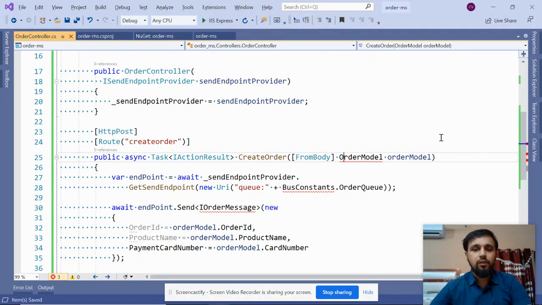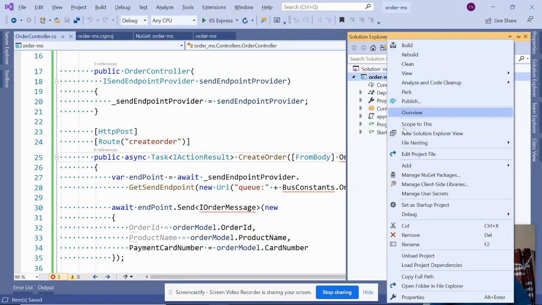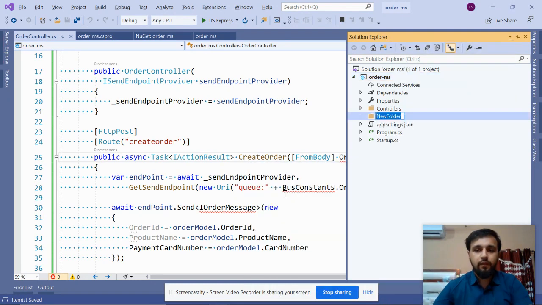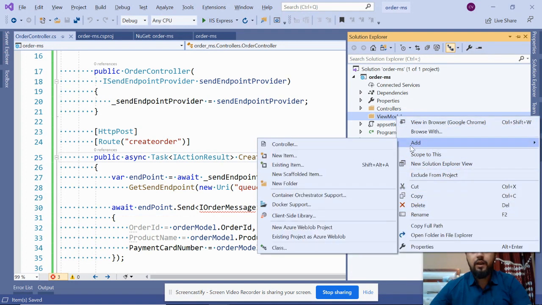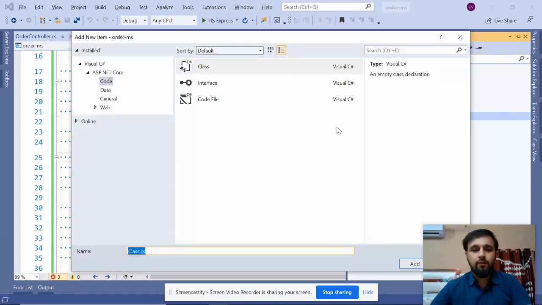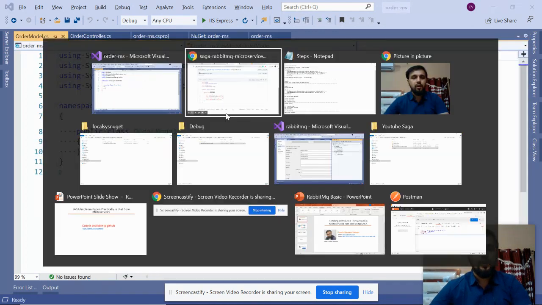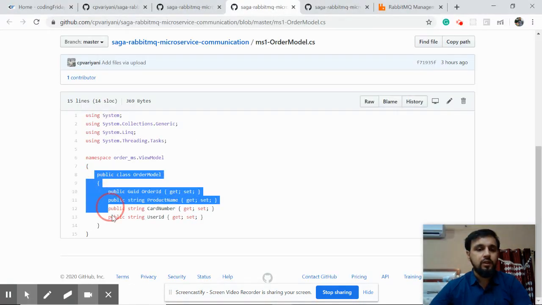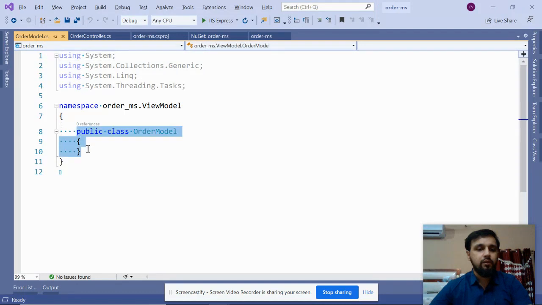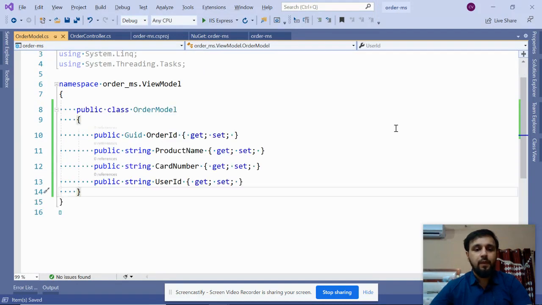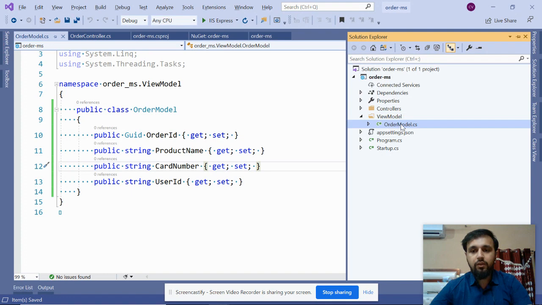So let's create another folder. Actually, at first let's name it view model, and after that create another class and name it order model. This is your model, and as you can see we have a few properties. Let's suppose these are the properties: order ID, product name, card number, user ID. We'll make use of these properties as our video progresses.